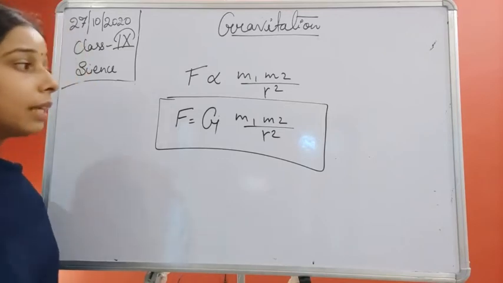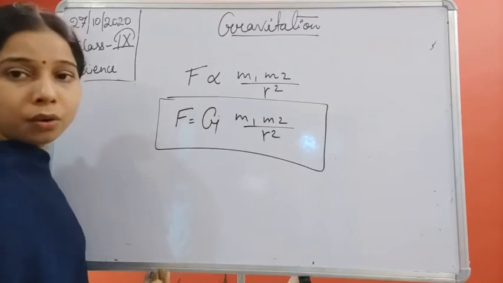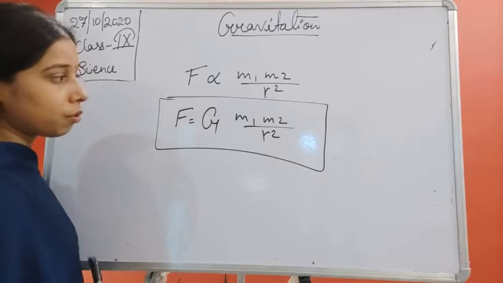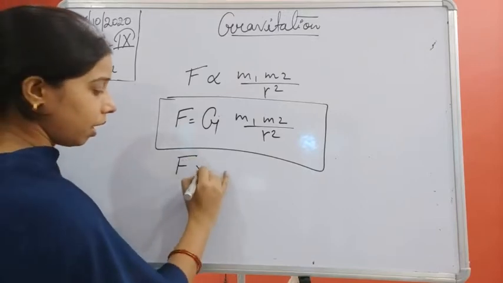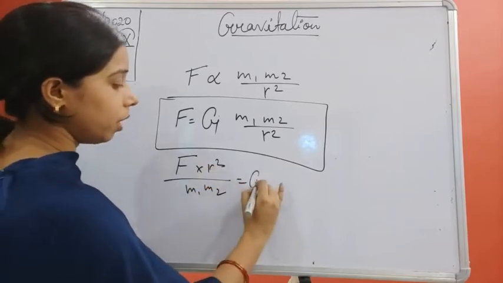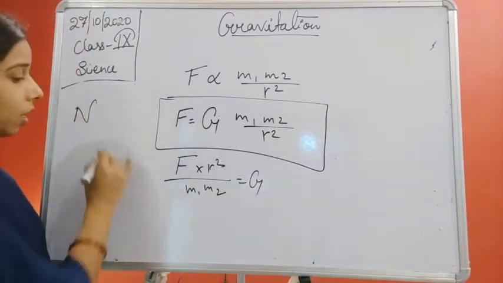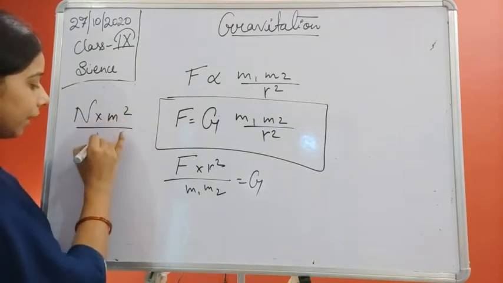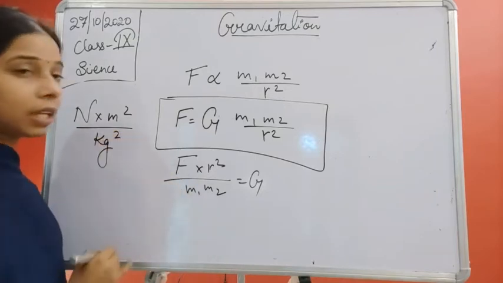We have also seen how we can find the unit of G, students. F into R squared upon M1 M2 is equal to G. F is represented by Newton, R is a meter square, that is distance, upon kg square, because kg into kg gives kg square.